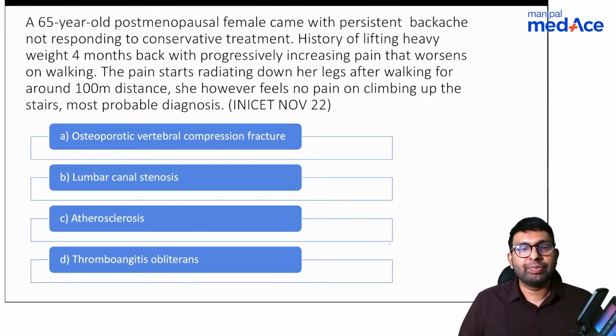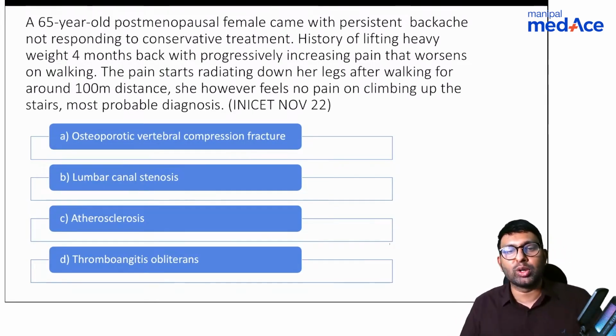This is from spine. Again, a 65-year-old postmenopausal female came with persistent back pain, not responding to conservative treatment. History of lifting heavy weight 4 months back with progressively increasing pain that worsens on walking. The pain starts radiating down her legs after walking for around 100 meters. She, however, feels no pain on climbing up the stairs. Most probable diagnosis is again an INI-CET question. Options are osteoporotic vertebral compression fracture, lumbar canal stenosis, atherosclerosis, and thromboangiitis obliterans.